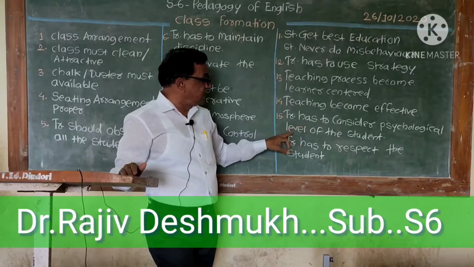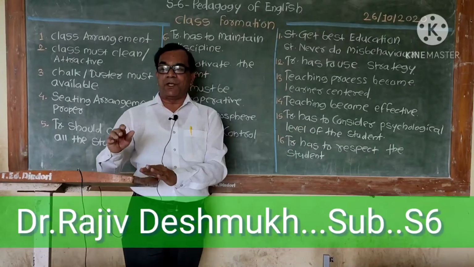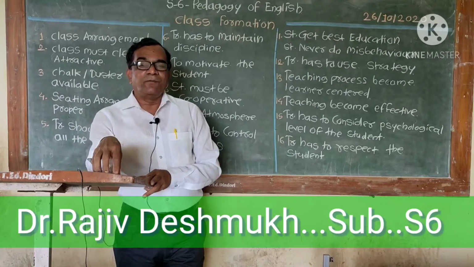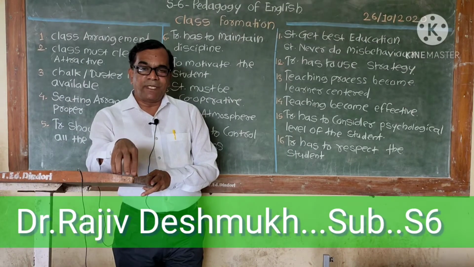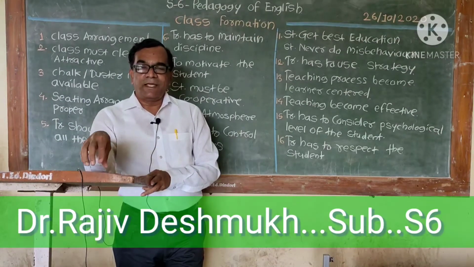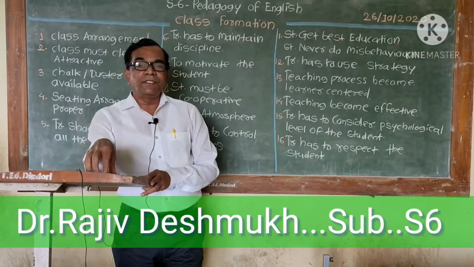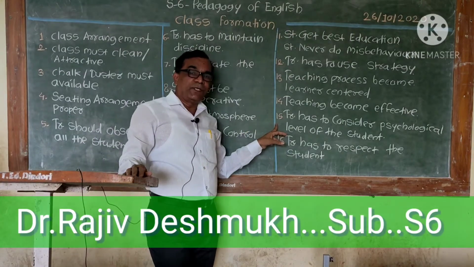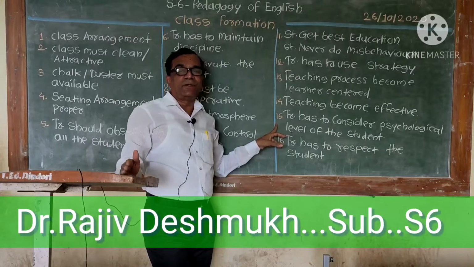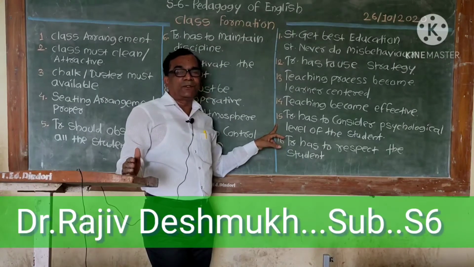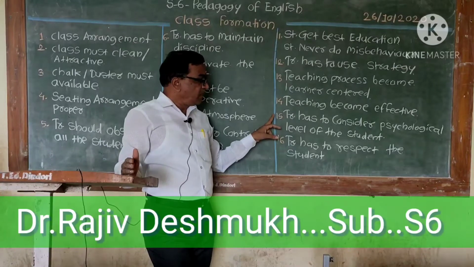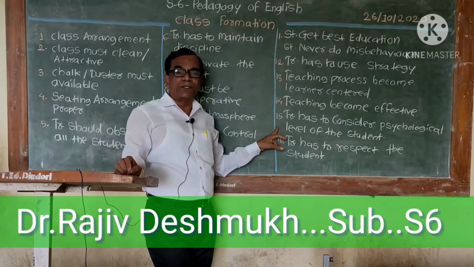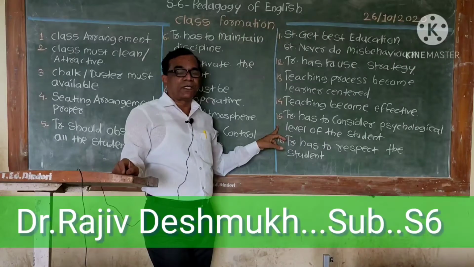The teacher has to consider the psychological level of the student. If students are not listening, if students are misbehaving in the class, whichever class it is, primary, lower, or higher secondary, the teacher has to do a psychological study of the students, and then use different techniques to maintain discipline in the class. Then only can the teacher control the class. These things are very important, so the teacher has to do a psychological study of the student to control the class.